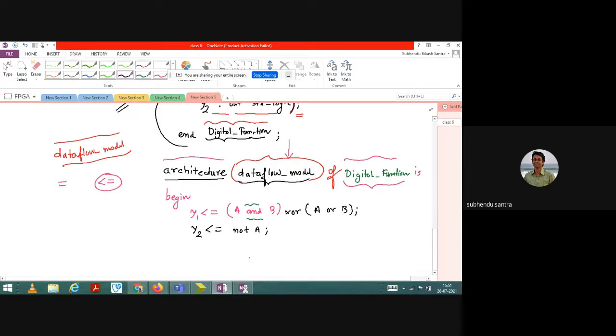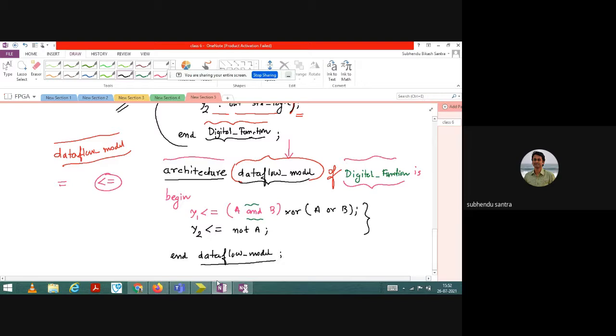And after that, when you are happy with that, you have already written your program. Then you need to end it, right? End data flow model, and then a semicolon to complete.